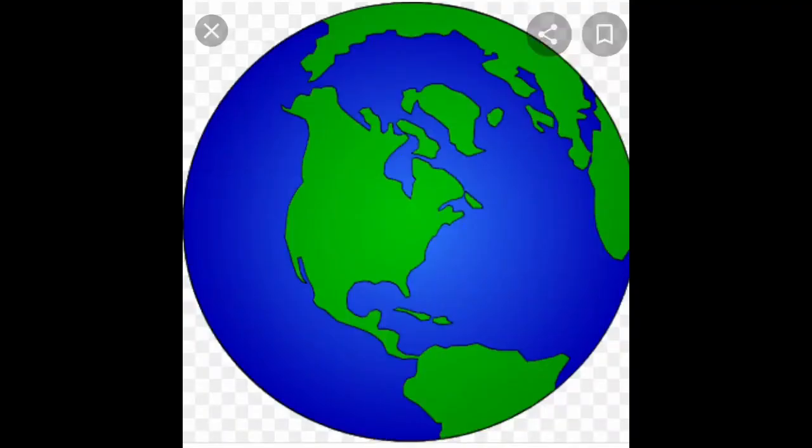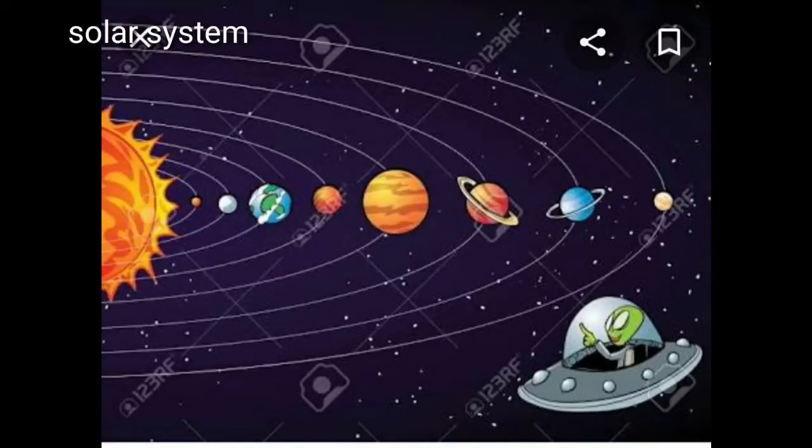In this picture, you can see two colors, blue and green. The blue color indicates the water percentage and green color indicates the percentage of land. That means 3/4 part of the Earth is covered with water and 1/4 part is covered with land.